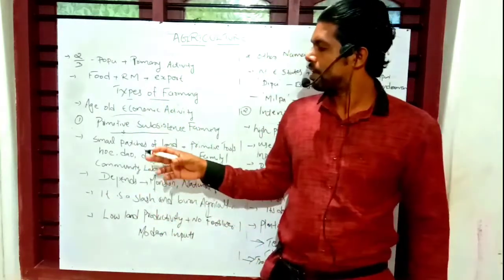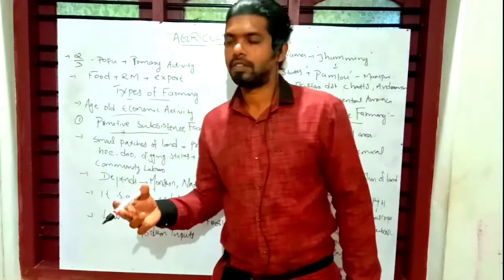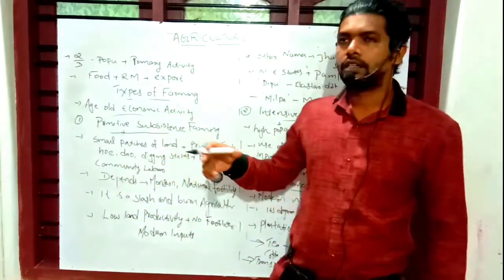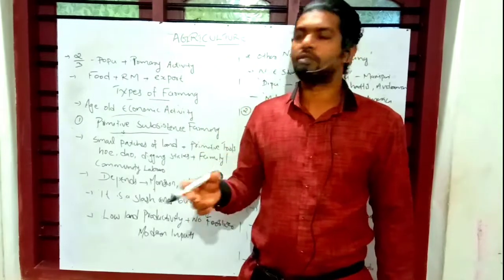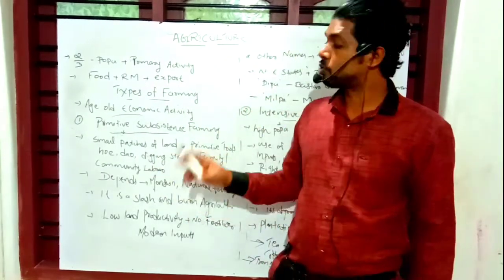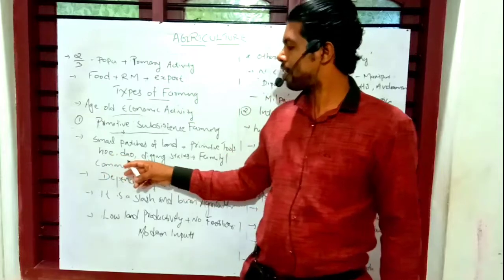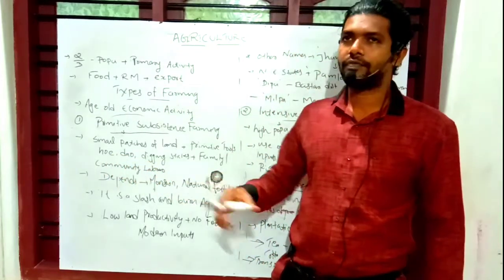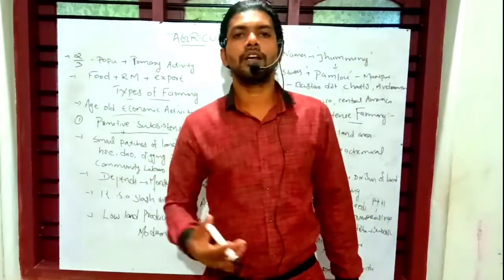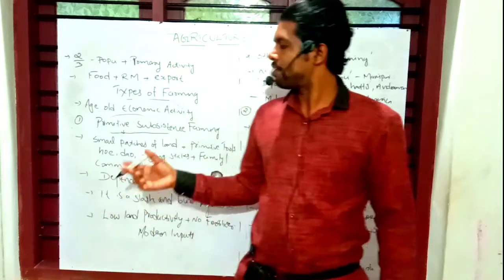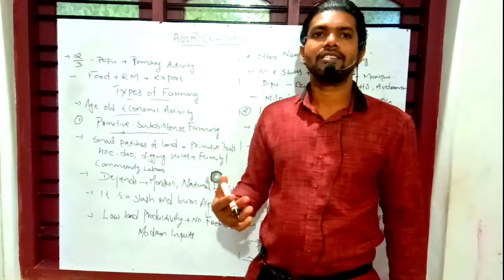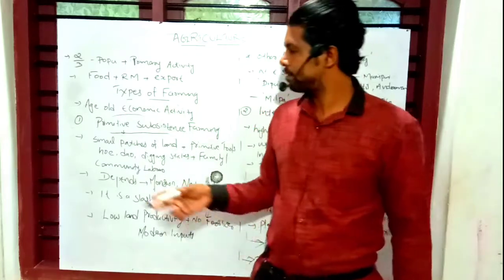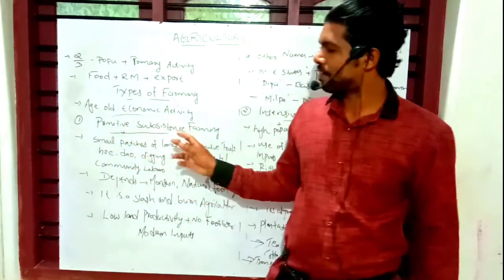Under this system, small patches of land are prepared for agricultural cultivation, and the people use only primitive tools. Primitive tools, for example, the hoe, the dao, and digging sticks, and family and community members are the laborers. These age-old agricultural activities exist in different countries, including India.